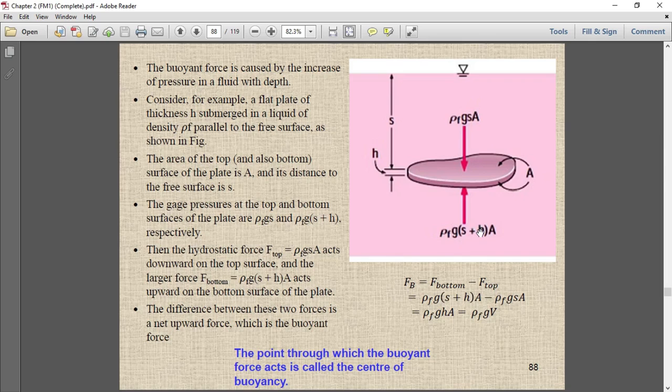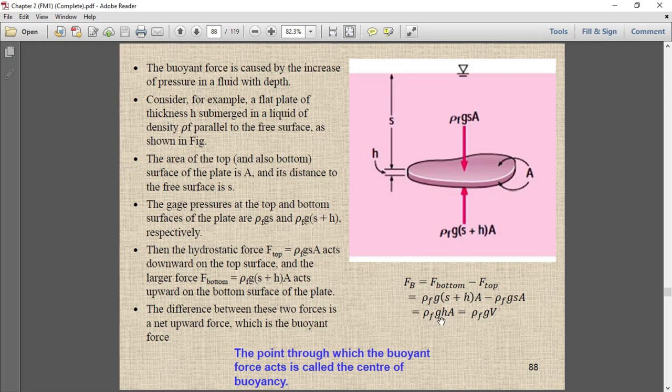Just add those values. The bottom force we calculated equal to this, and the top force we calculated equal to this. Here, this part and this part will cancel, and only rho f g h A will remain.